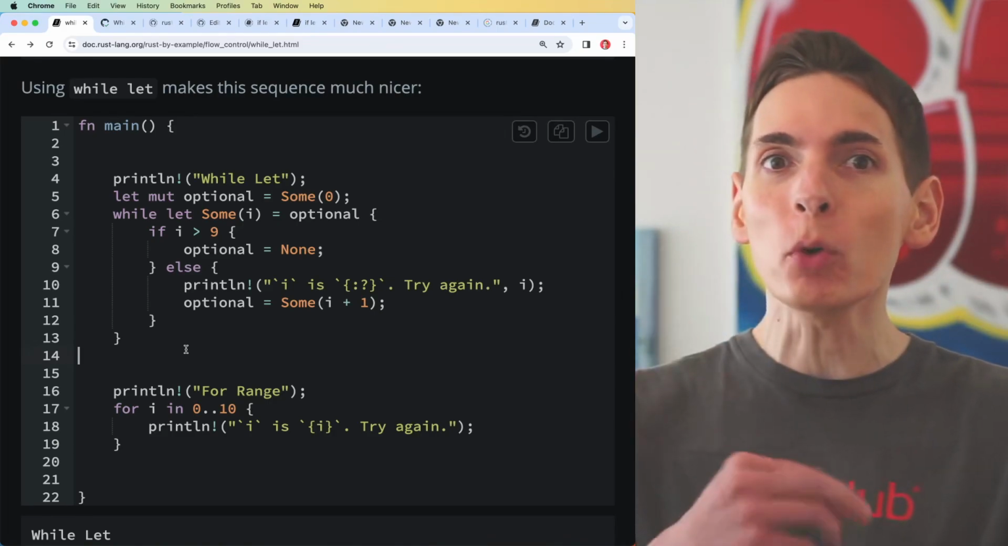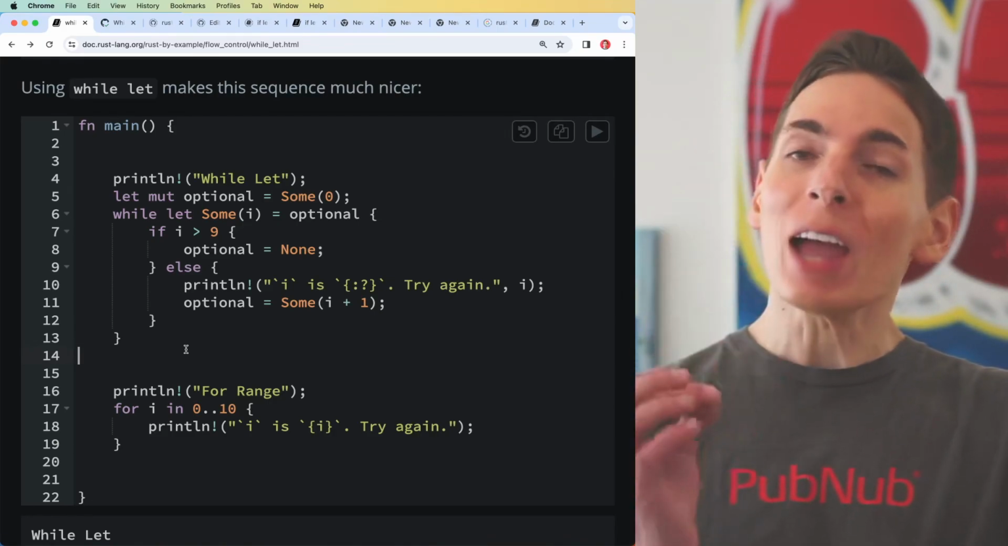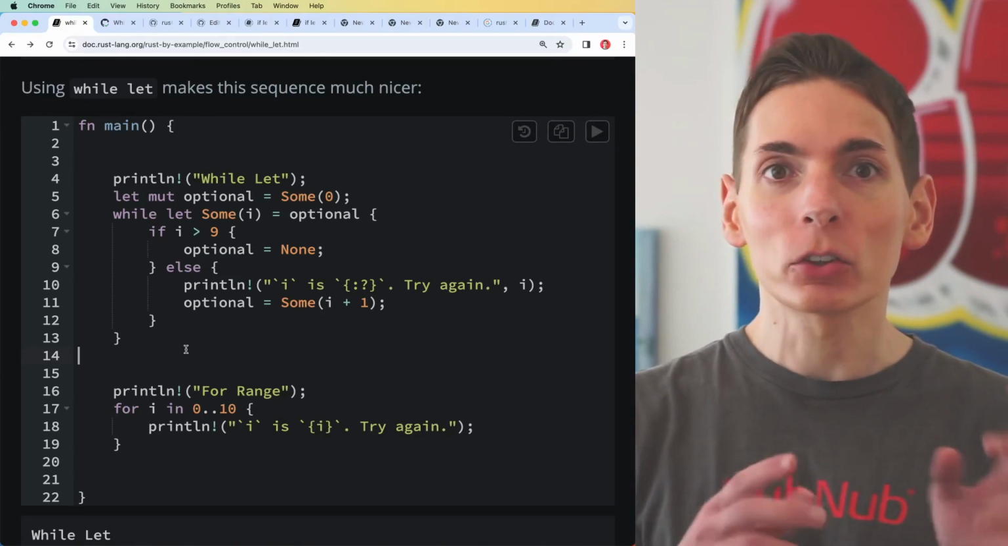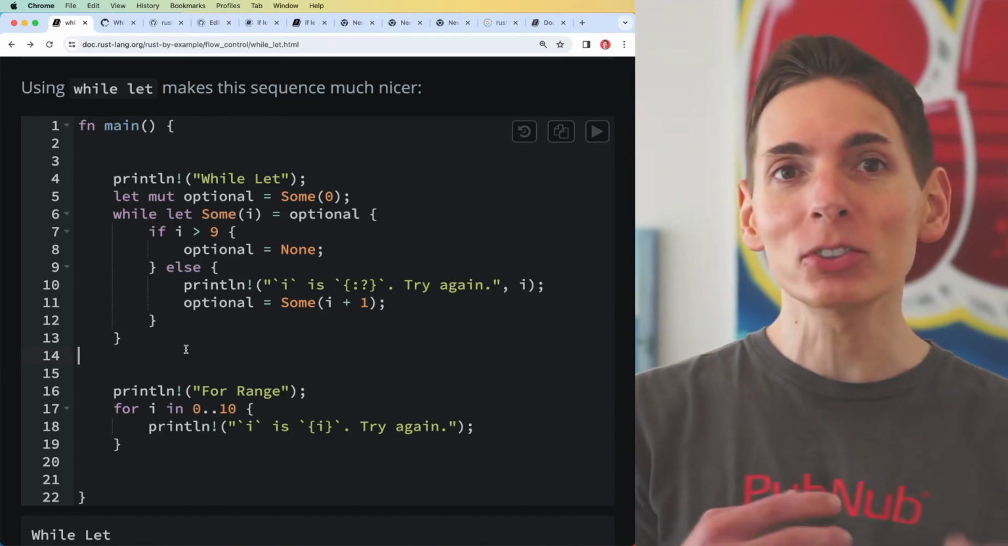And when we're looking at Rust and we have a list of items that we want to enumerate over, we want to loop over, we want to sort of look through every single element in a list, there are several approaches. One of those options is a while let.